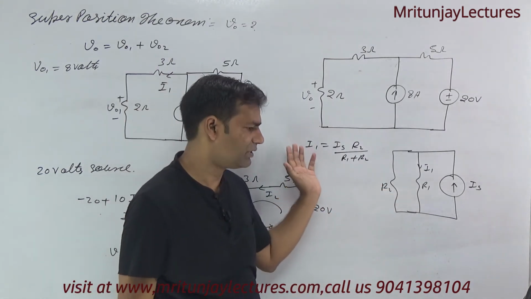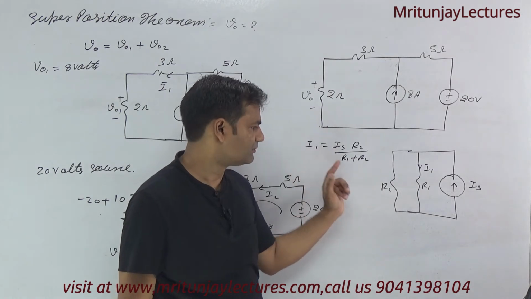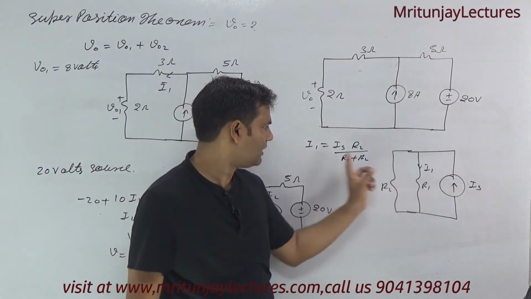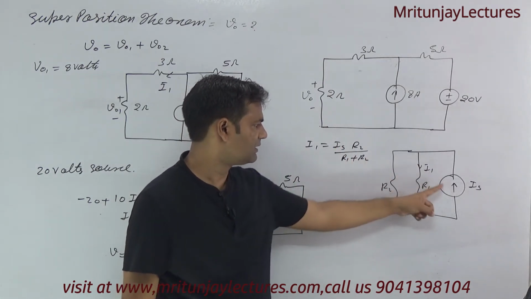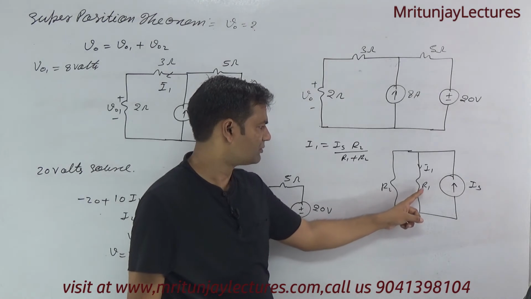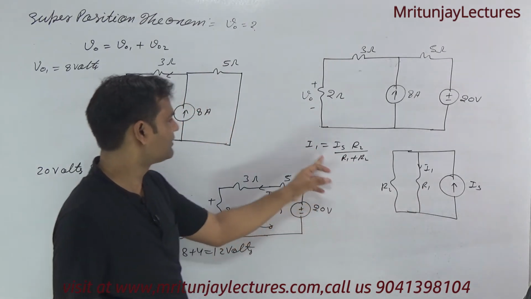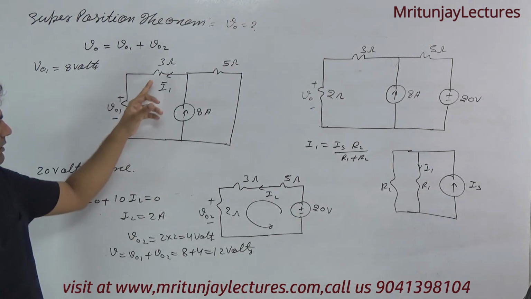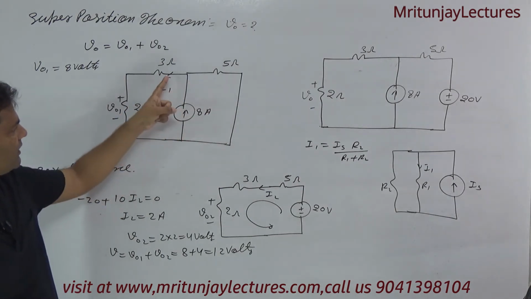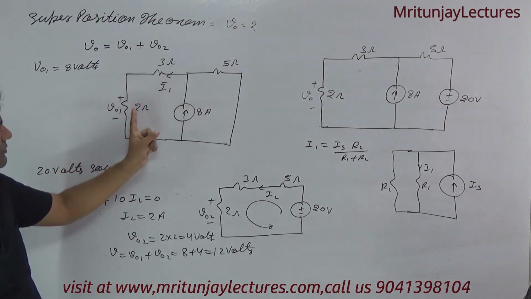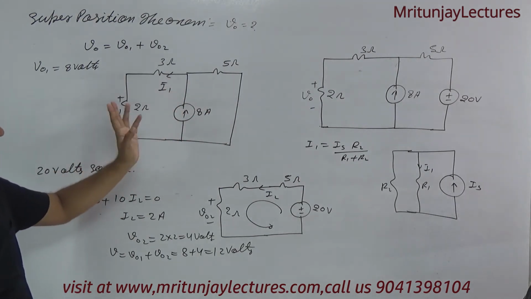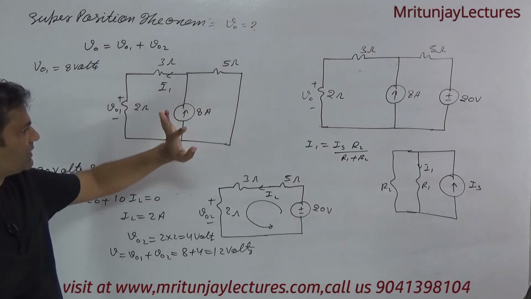So I1 is equal to Is into R2 divided by R1 plus R2. Apply this formula here. What about R1? R1 is equal to 3 plus 2, that is 5 ohm, and R2 is 5 ohm.